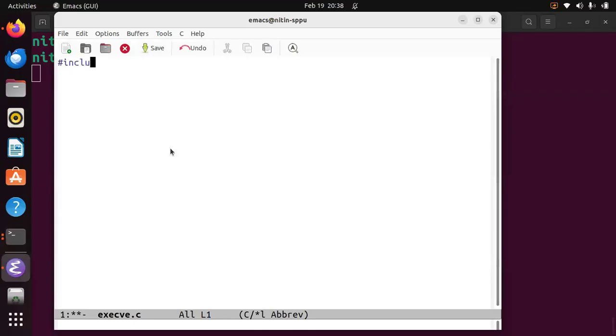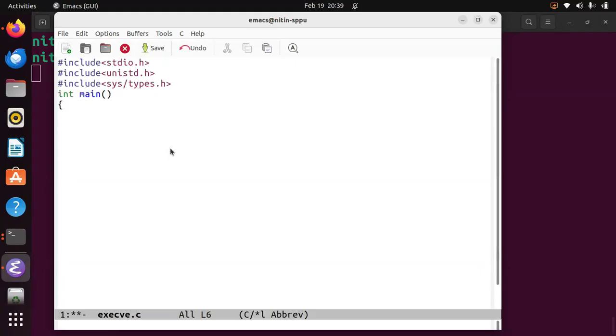So let us include stdio.h, unistd.h, and because we are going to make use of fork, sys/types.h.